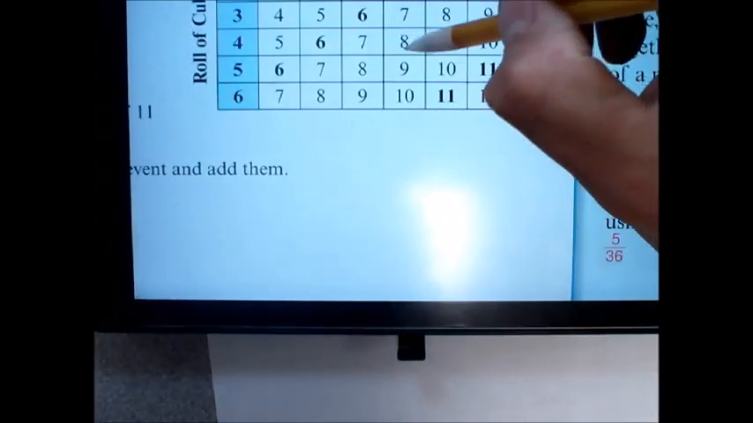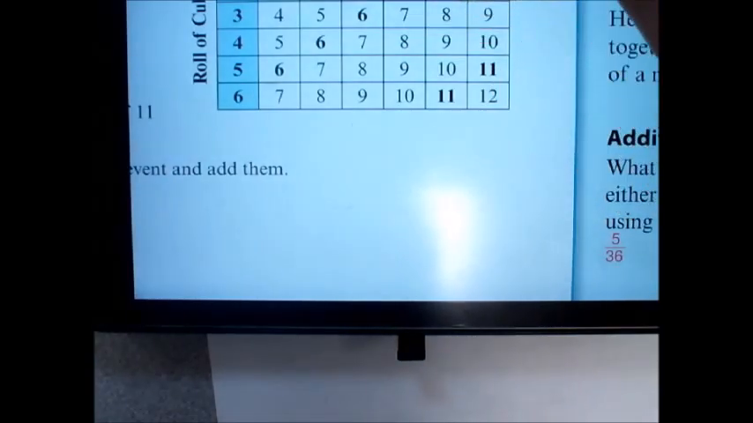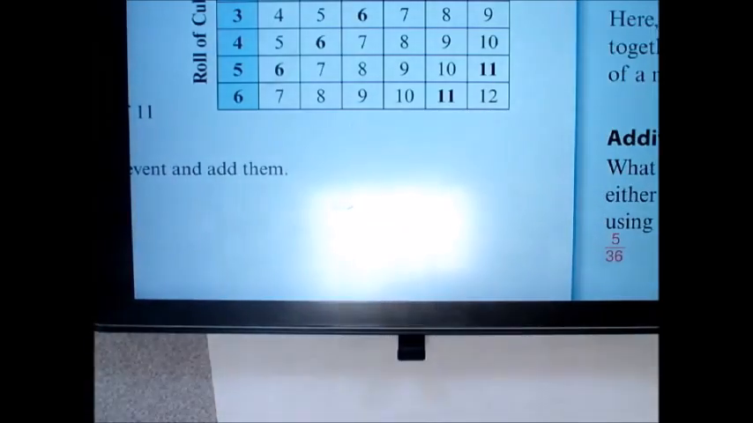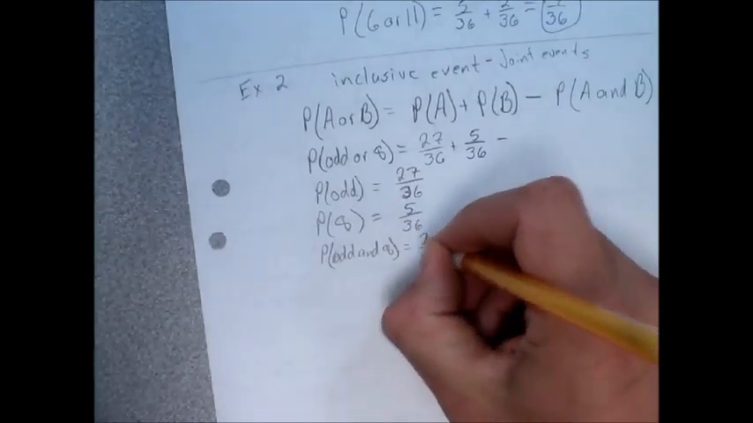4 and 4, that's an even number, no count. 5 and 3, that's an odd number. 6 and 2, that's even number. So how many times does it happen that they both do it at the same time? Twice. So the probability of this one and the other one happening at the exact same time is 2 over 36.